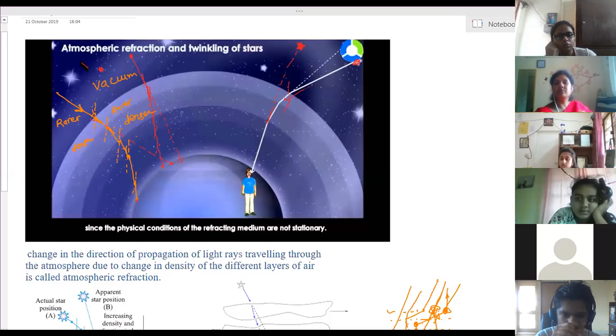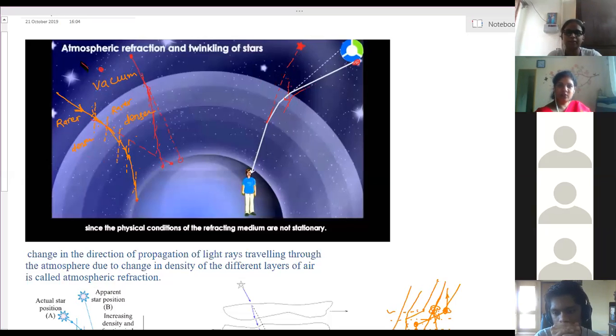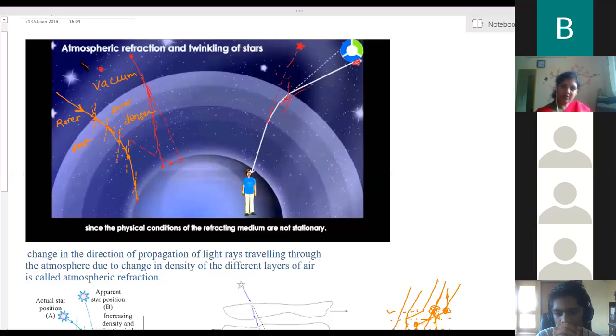Then what will happen? More particles gathered in this region. Is it possible for the light to refract with the same angle? Does the light refract with the same angle? No, it will bend. If there are more particles, then it will bend through this path. Then again bending will take place this way, this way, this way, and it reaches here, and the person is not standing at that position. So the rays are not reaching the person. He can't see that light. Clear?